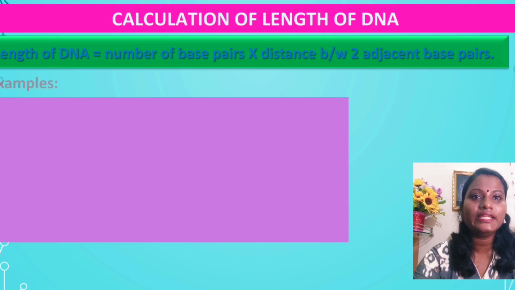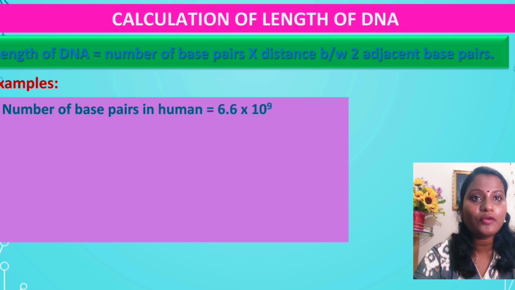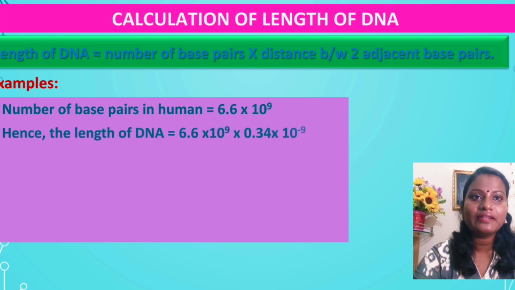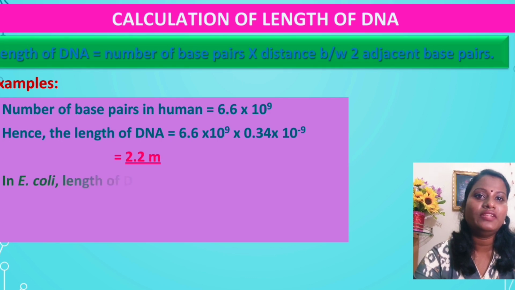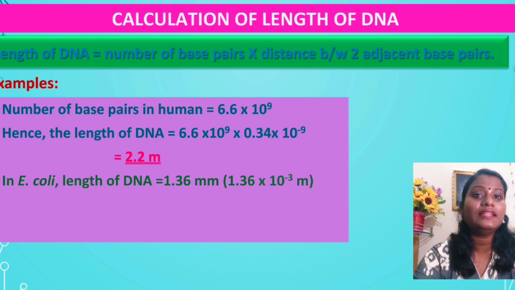Just now I told you, in case of human beings, the number of base pairs present in diploid condition is around 6.6 into 10 to the power 9. And the distance between the adjacent base pairs is around 0.34 into 10 to the power minus 9. When you multiply both of these, you will get 2.2 meters of DNA. So in case of human beings, the length of DNA is around 2.2 meters.